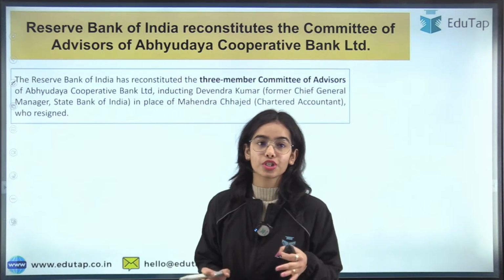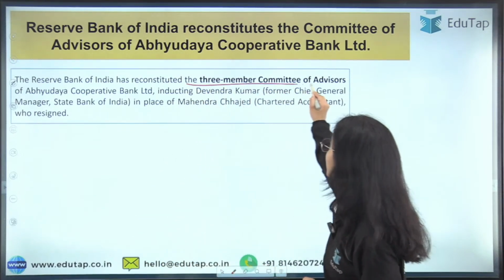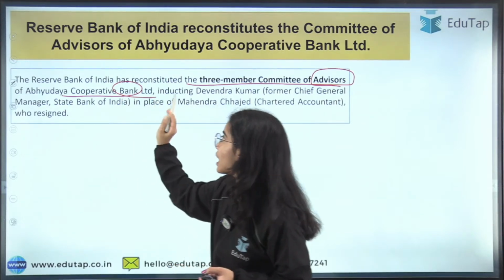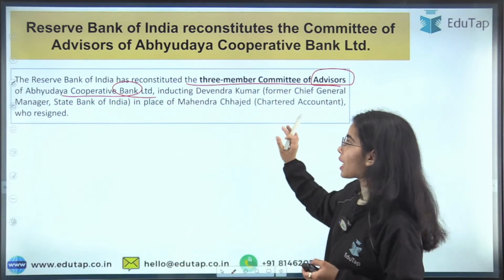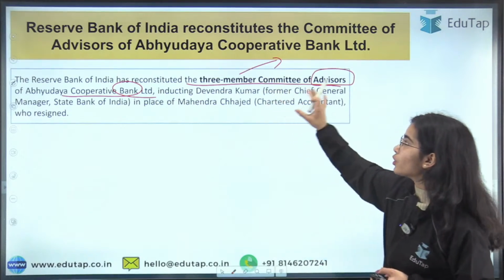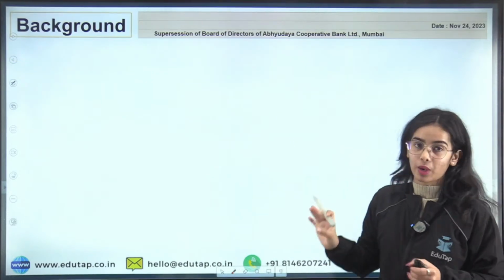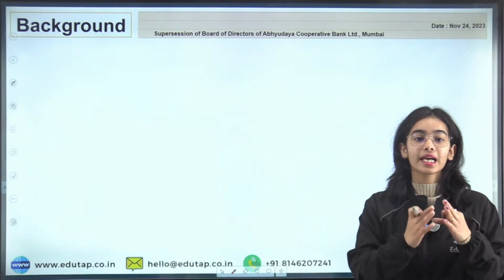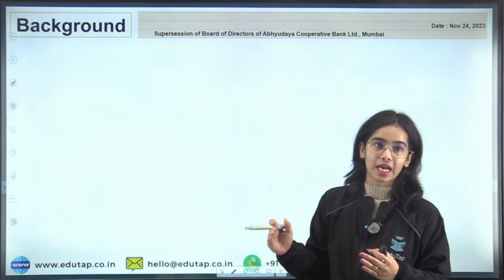So starting with the first news article, regarding the Reserve Bank of India that has reconstituted the 3-member Committee of Advisors of Abhyuday Cooperative Bank Limited. What has happened? First of all, why was there a need for the 3-member Committee of Advisors? We have to understand the background first to understand what this reconstitution is that has happened.